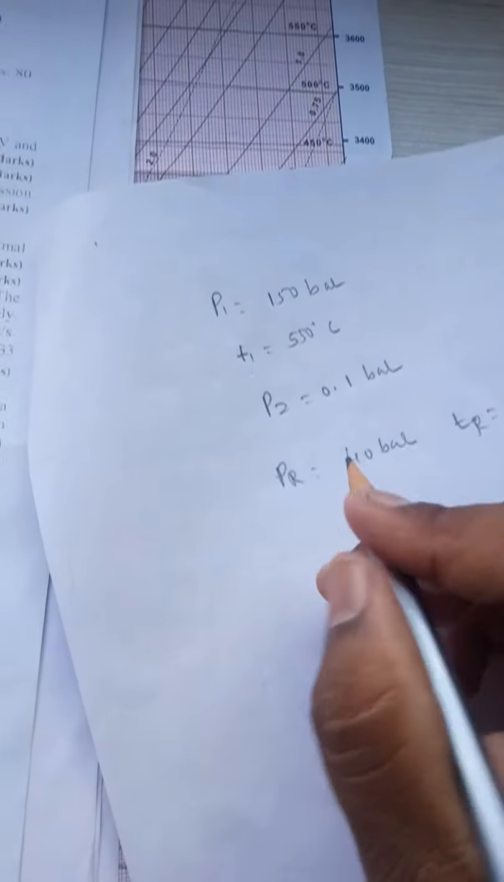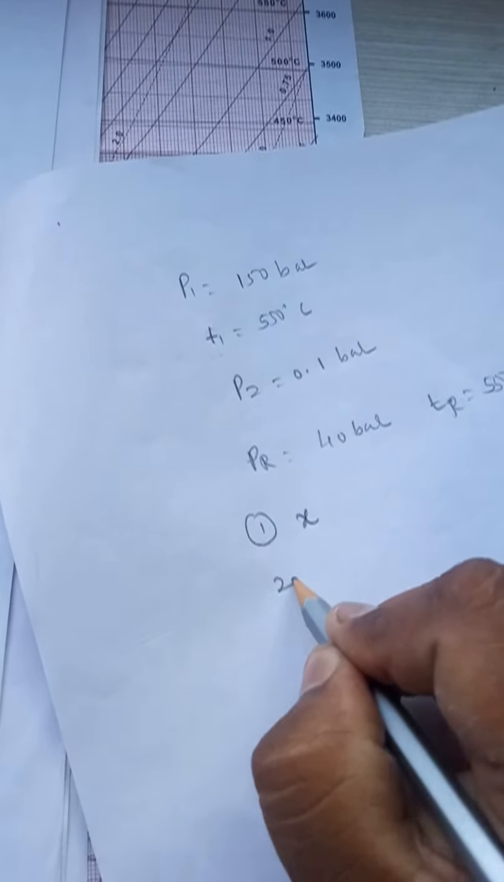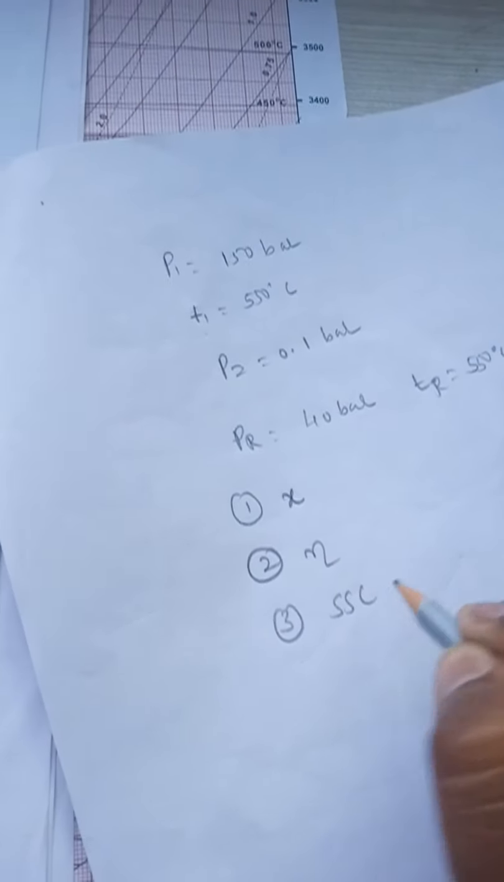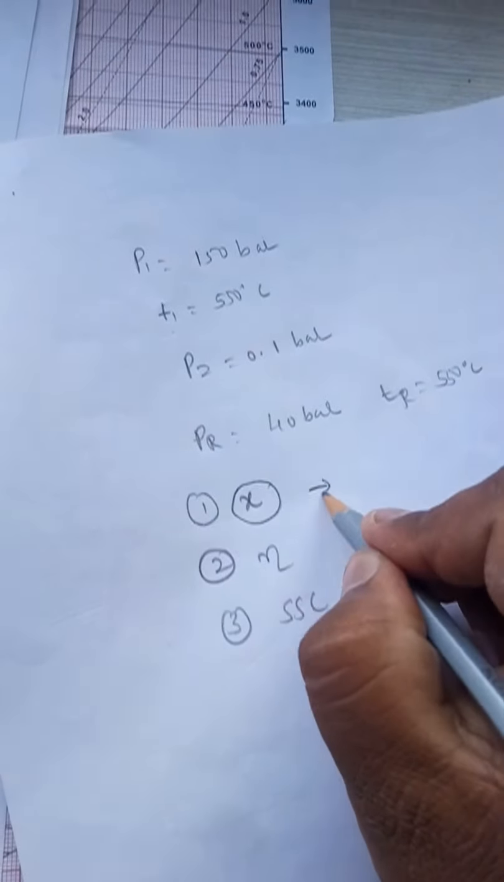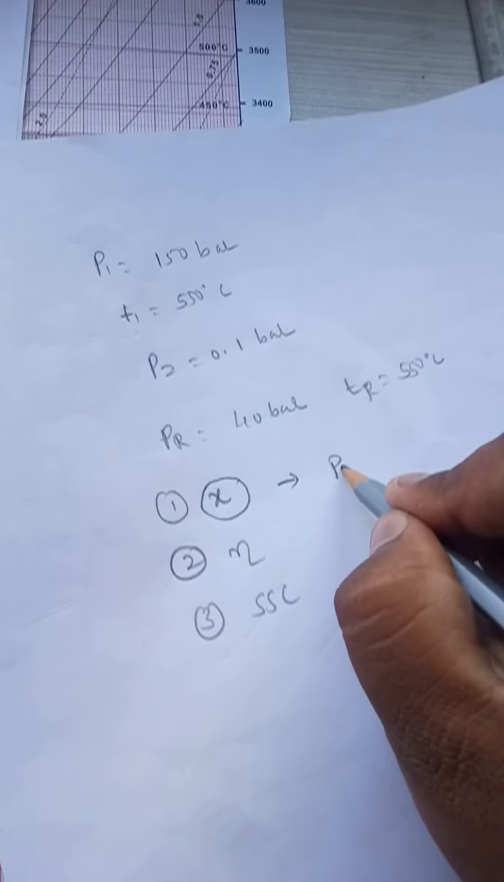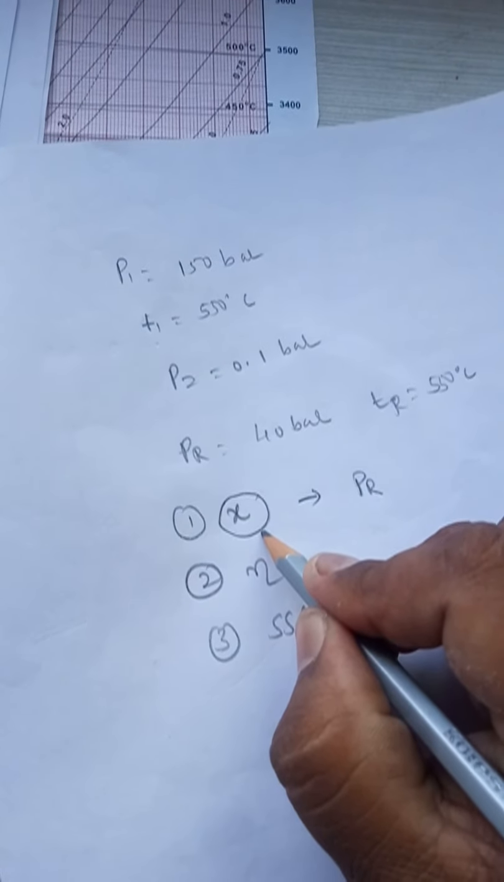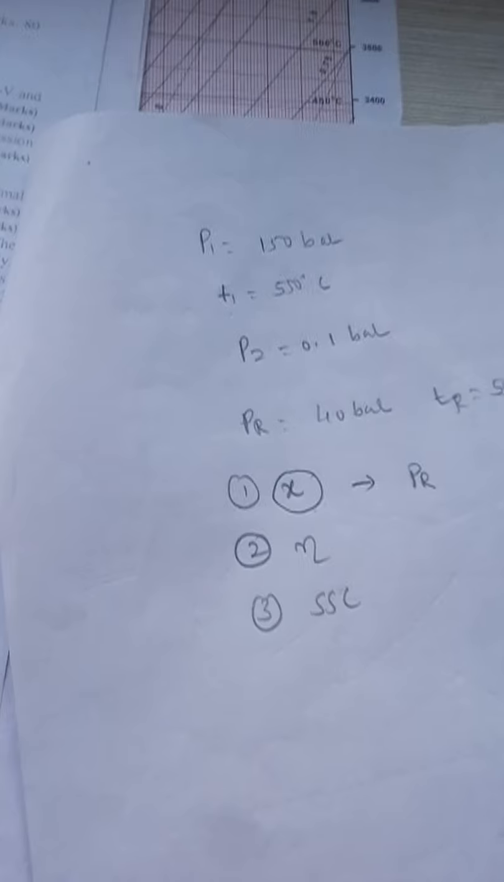Again temperature TR is 550 degree Celsius. So what you need to find out? Find out the X value. Second one is cycle efficiency. Third one is specific steam consumption. So here, in the earlier case, X was given and you were finding PR. Here PR is given, you should find out the X value. And efficiency and steam rate are the same. Now what will you do here?